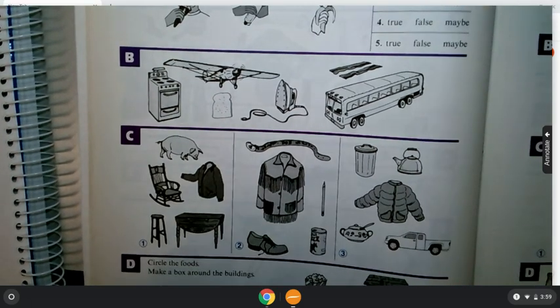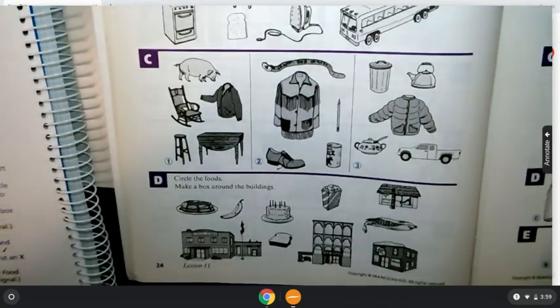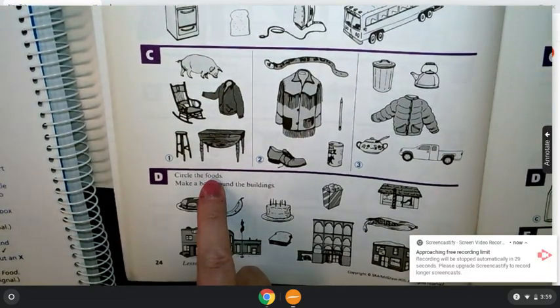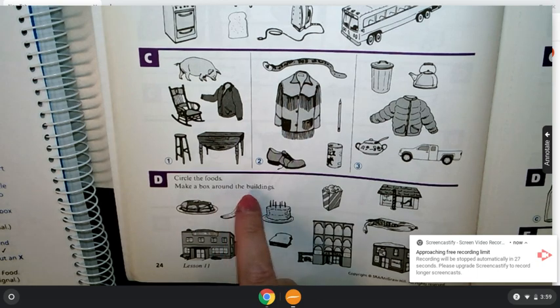Okay, and then part D is self-explanatory. It has the directions there for you. Circle the foods. Make a box around the buildings.